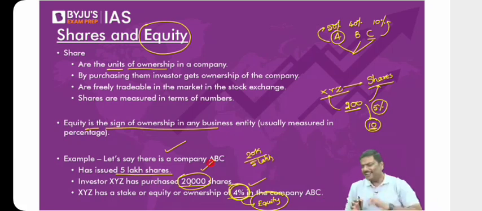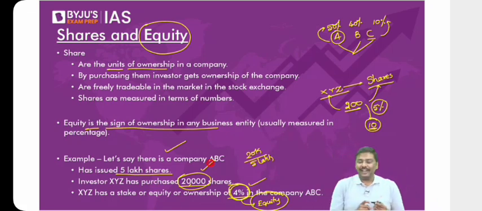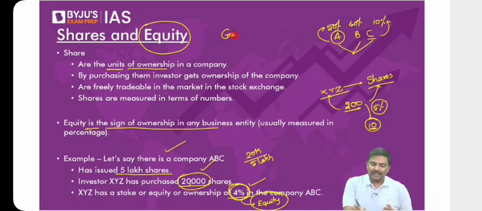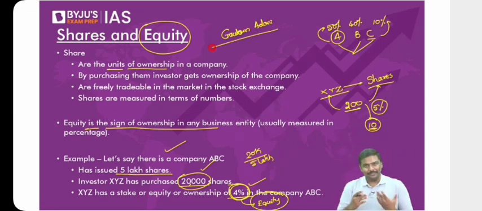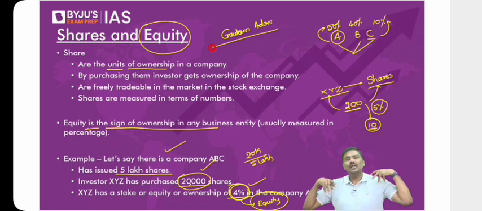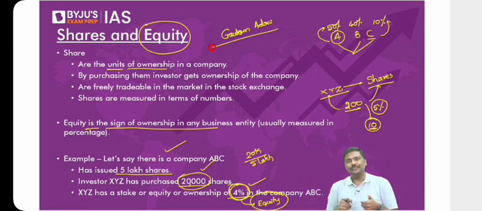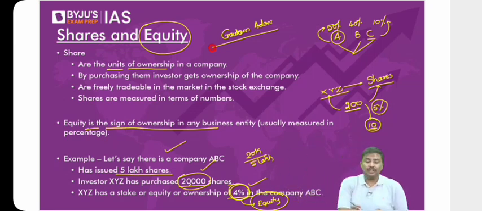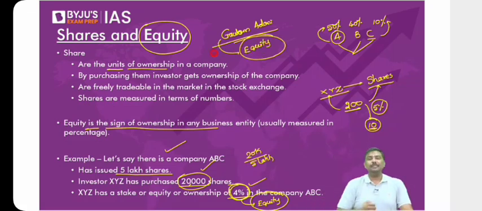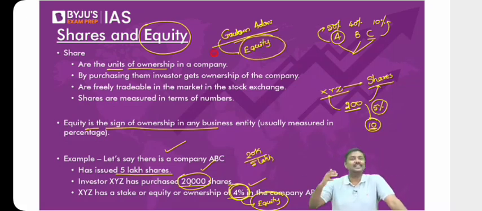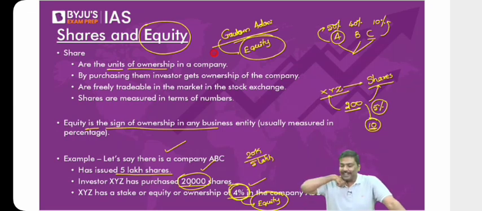For example, let me use a current affairs example so that you quickly understand. Whenever you read about Mr. Gautam Adani, has anyone come across the number of shares he owns in the company? Let me know. Again, for that you should have read newspapers. Anybody here who has read Mr. Gautam Adani's related articles, and in any of the articles have they discussed how many shares he owns in Adani Enterprises? No, they will talk about equity. They will simply talk about equity. They'll simply say 70%, 72%, 69%, etc.